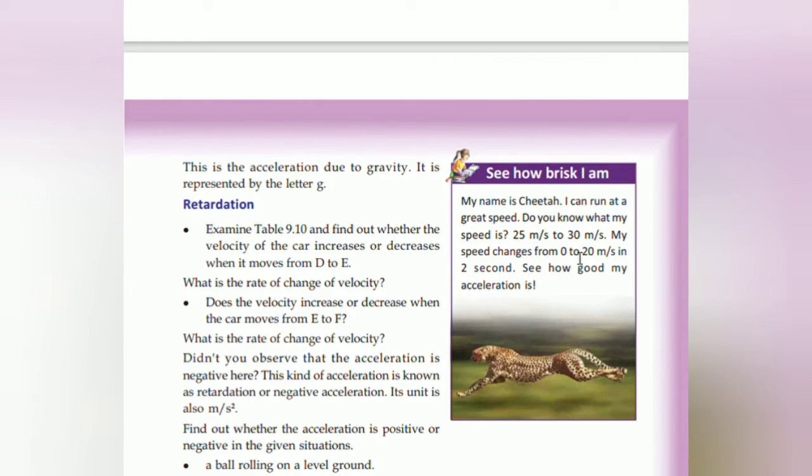25 meter per second to 30 meter per second. My speed changes from 0 to 20 meter per second in 2 seconds.